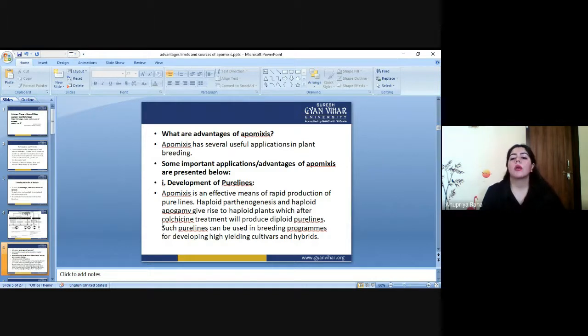But if we are talking about the diploid one, like diploid parthenogenesis, diploid apogamy, or apospory, then there will be a hybrid involved, a hybrid which has a dominant gene, and only the dominant gene can express in the phenotype. With haploid parthenogenesis, all the characters present inside are shown the same outside.